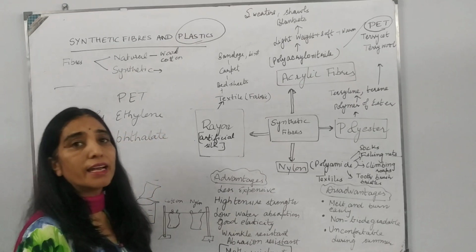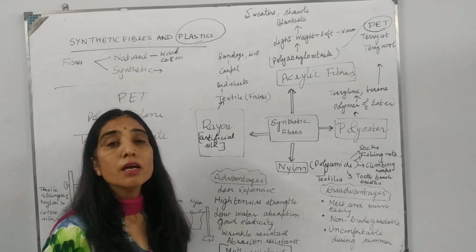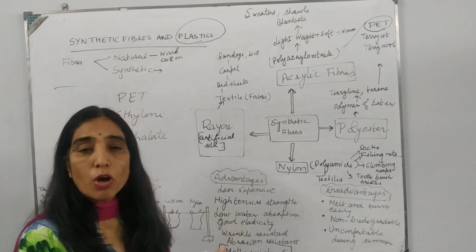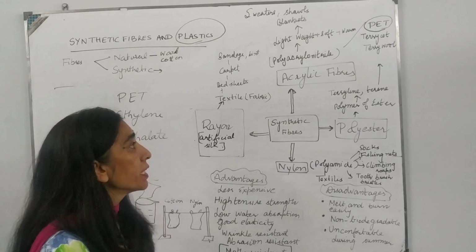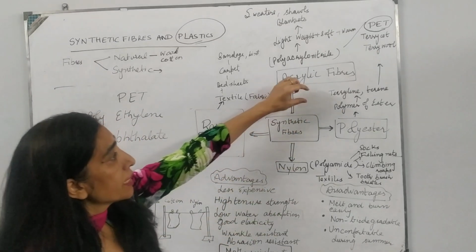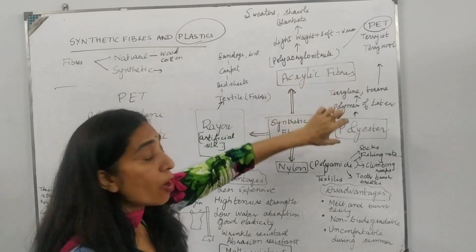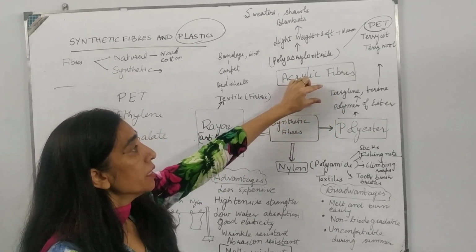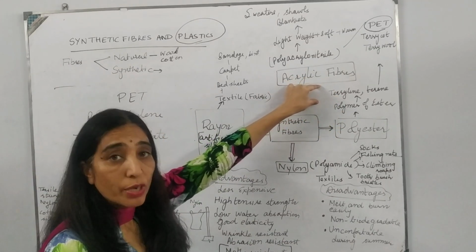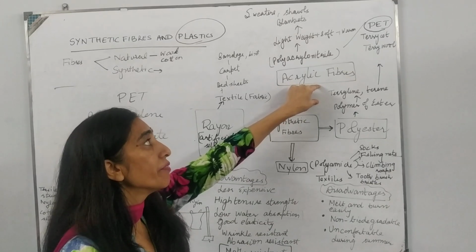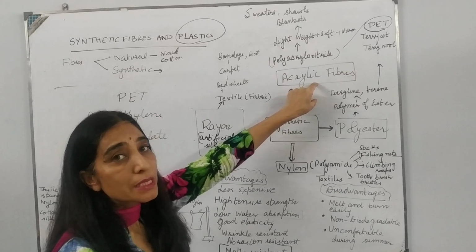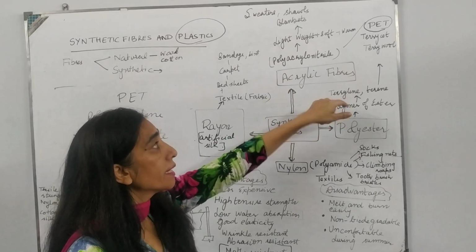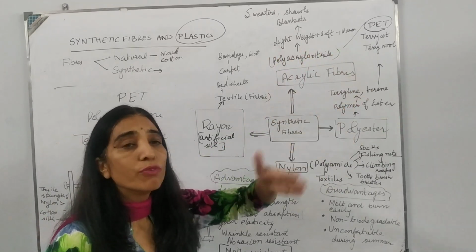Polyethylene terephthalate is used to make PET jars or the plastic bottles which are used to store water in the refrigerator. Now this terylene, a form of polyester, is used to make your uniform shirts when it is blended with cotton. Terylene plus cotton forms terrycot, and terylene plus wool forms terrywool.